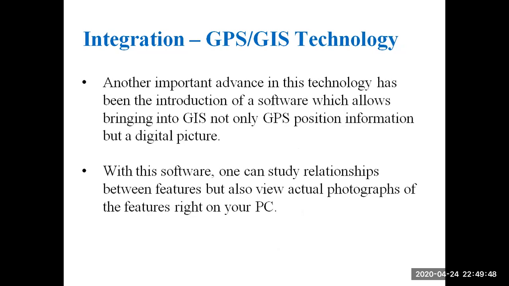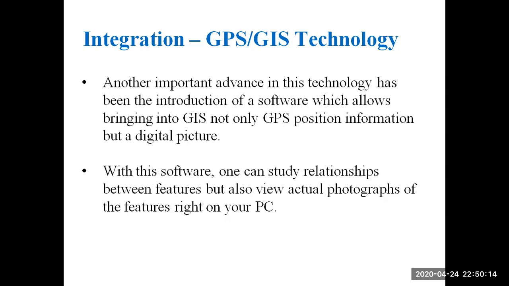Next, another important advance in this technology has been the introduction of software which allows bringing into GIS not only GPS position information, but also a digital picture.